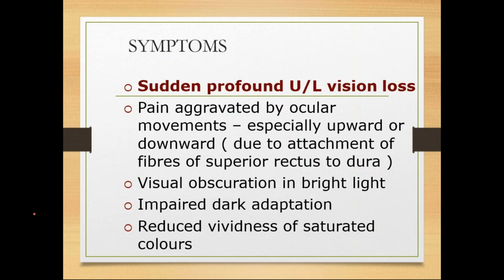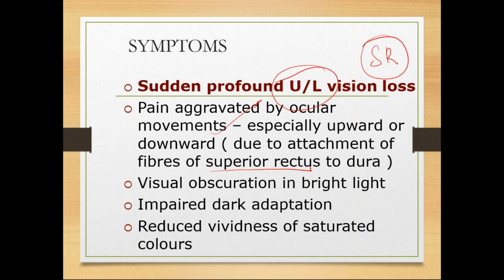So what are the symptoms? There will be profound unilateral vision loss. Remember, there will be sudden, painful, or sometimes painless unilateral loss of vision. The pain aggravates with ocular movements, especially upwards and downwards. Why upwards and downwards? Because the superior rectus has an attachment to the dura. So when the patient moves upward and downward, the superior rectus muscle comes into action and the pain will be more in upward and downward direction, as the superior rectus is attached to the dura.